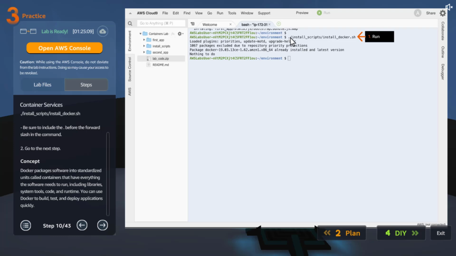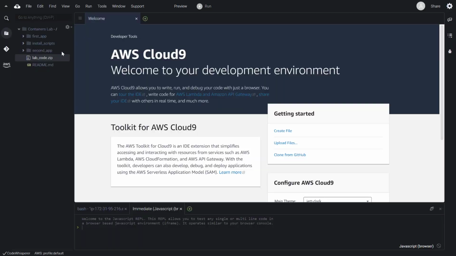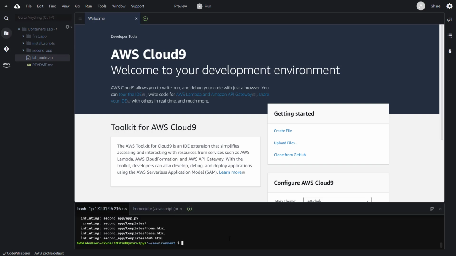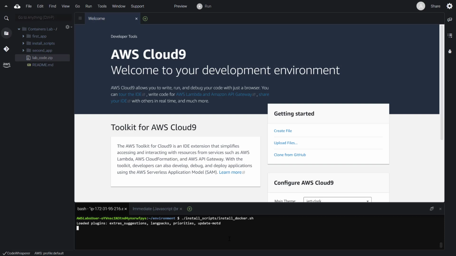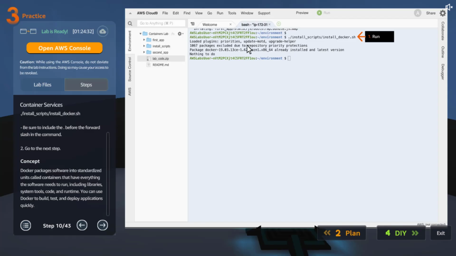Okay, so we are there. So now let's go ahead and run it. The dot slash executes the .sh file. So let's go ahead and execute the install docker.sh file. So we are here and we have the browser here. It's in the install scripts, and I think what was its name? Docker, yes. So we are just, I think, installing Docker services. Nothing to do, redirecting to, okay, good. I think that's what it already said here.